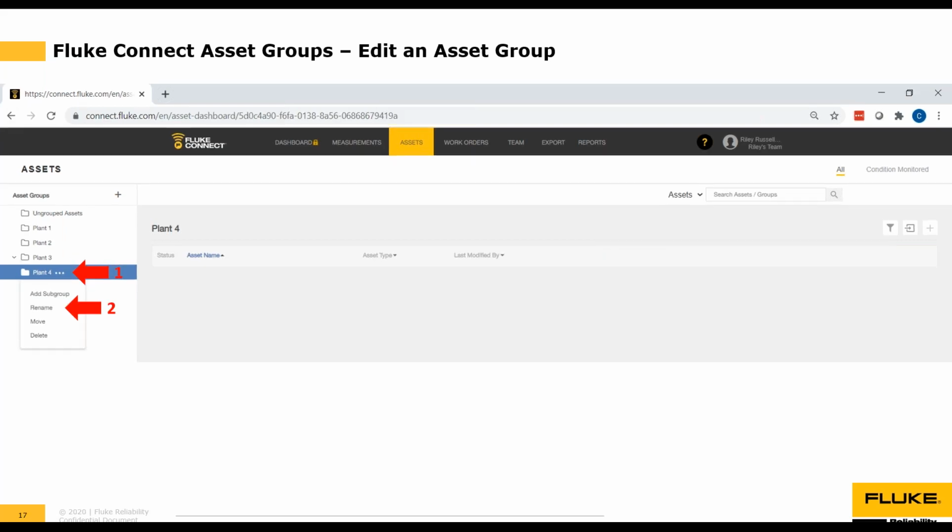So next, I will show you how to edit an asset group. You'll use your left mouse button to select the asset group that you want to add the asset or edit the asset group for. So you simply click on the asset group. So we'll work with Plant 4.